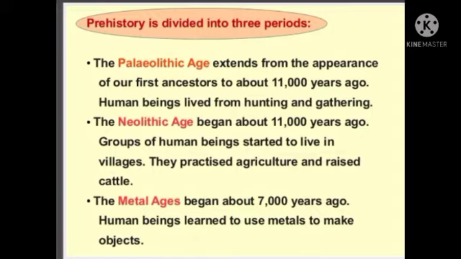The Metal Age began about 7,000 years ago. Human beings learned to use metal to make objects. For their agriculture, they used metal to make iron tools like the plough and the axe in the Metal Age.